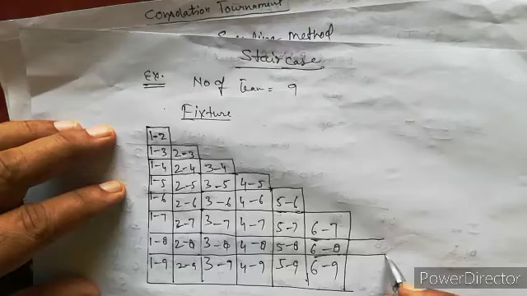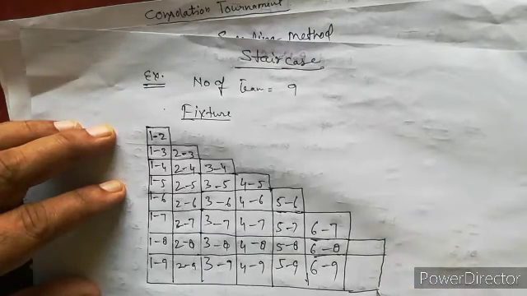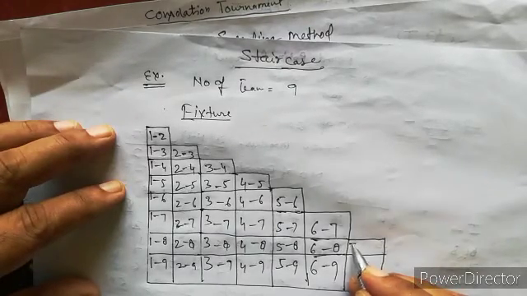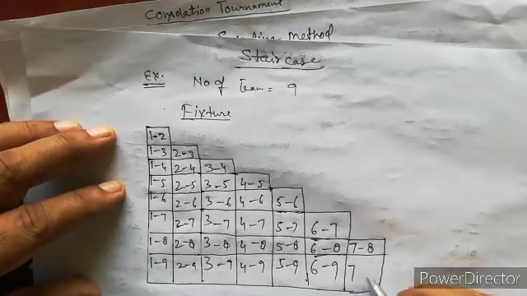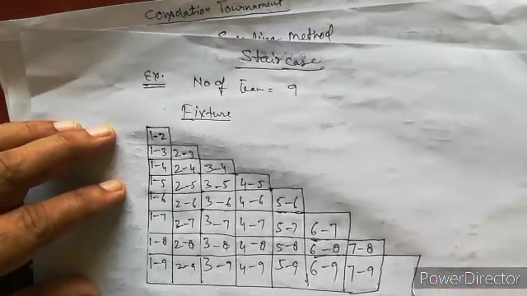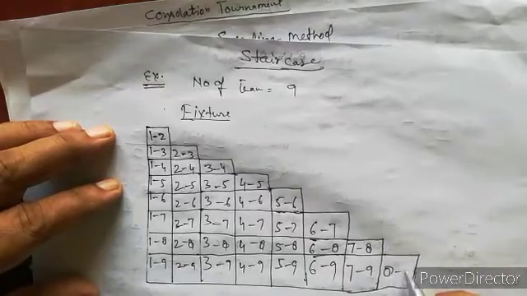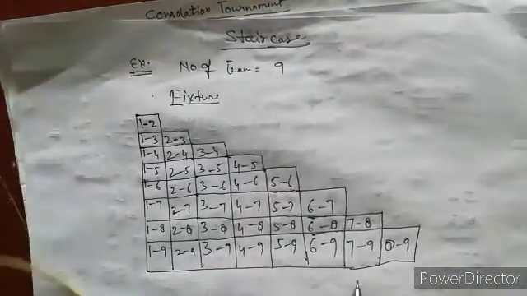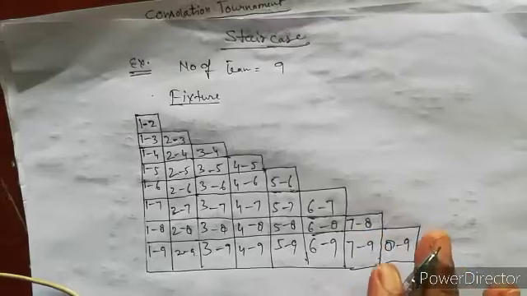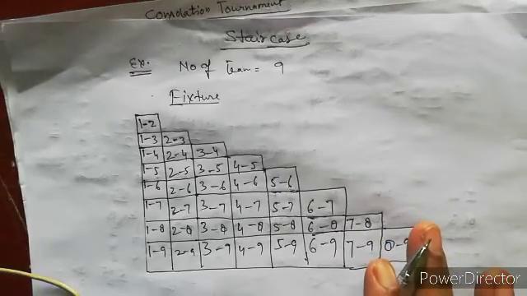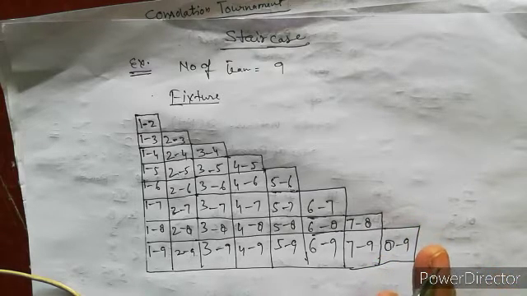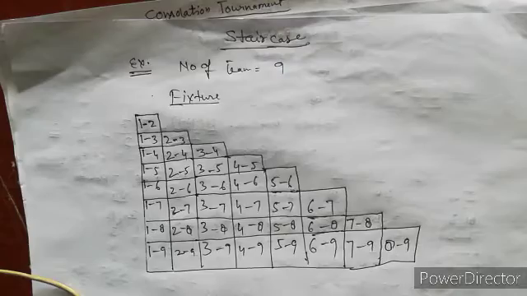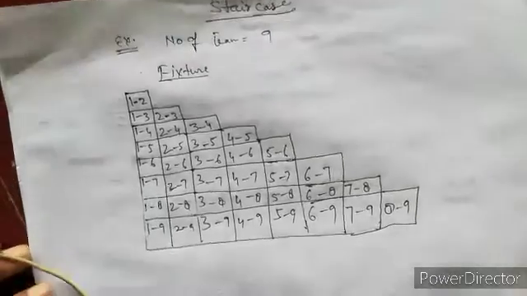Again we fix 7: 8, 9. Last is fix 8 and 9. So this is a very simple method to draw a fixture for a league tournament. It is called the staircase method.